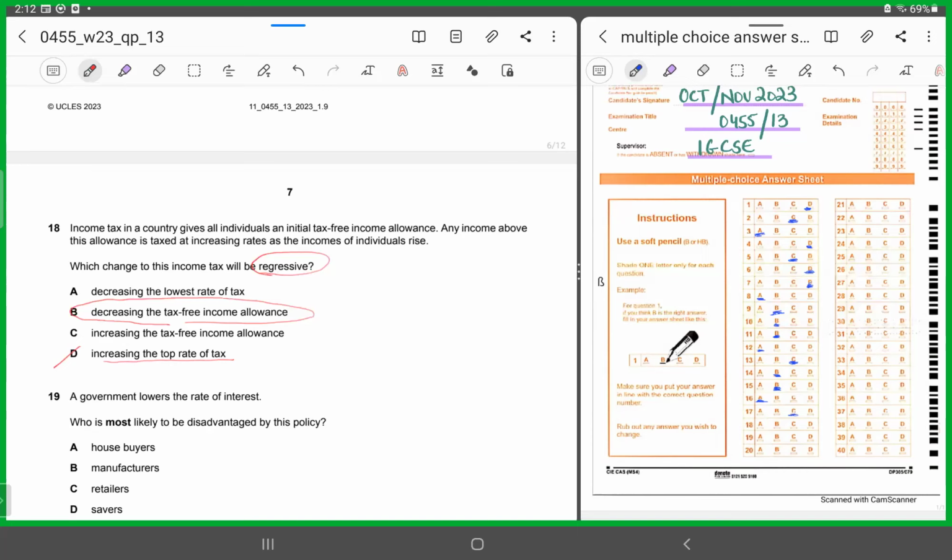So the gap is going to widen, right? The gap is going to widen between the rich and the poor. So decreasing the tax-free income allowance will be regressive in nature. C is entirely opposite to this situation. So it has to be B.